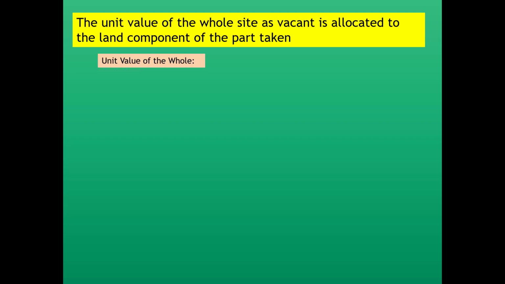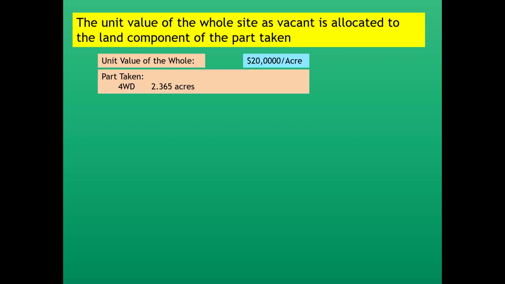So here's an example. Unit value of the whole, let's assume it's $20,000 an acre. Let's assume the part taken was 2.365 acres and that it was taken in WD, which means it's a fee simple acquisition, reserving to the residue the right of reasonable access.